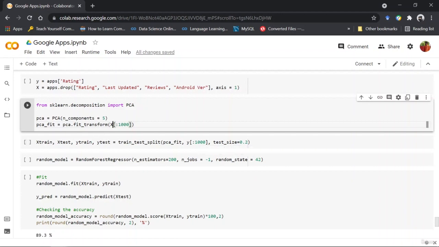Now again, if you're trying to reduce the dimensions from 100 to 3, of course there's going to be a loss in the information. So there's always going to be a trade-off between the reduction in dimension and the information lost.